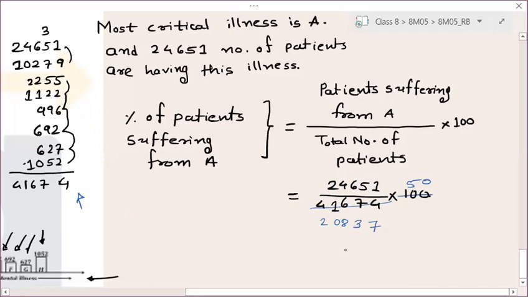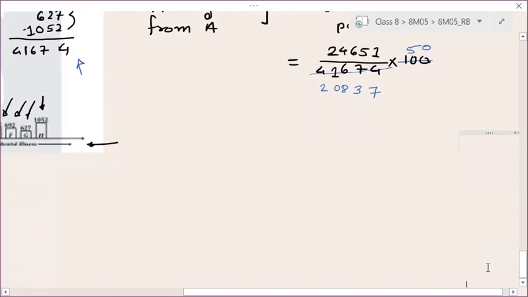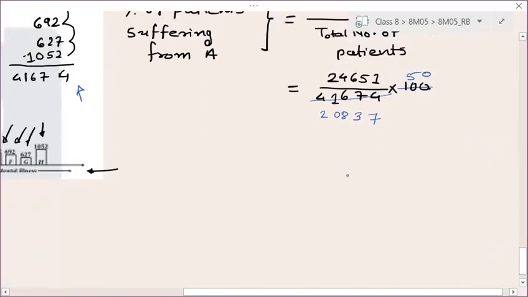So it is your 24651 into 50. 24651 into 5. 5 ones are 5, 5 5s are 25, 6 5s are 30, 30 plus 2 is 32, 5 4s are 20 plus 3 is 23, 5 2s are 10, 10 plus 2 is 12.